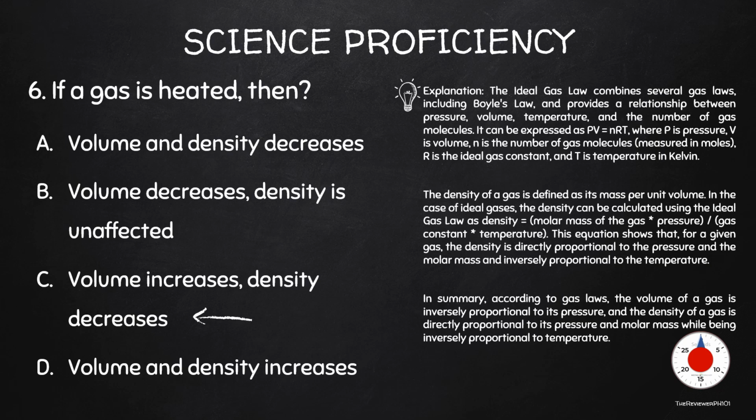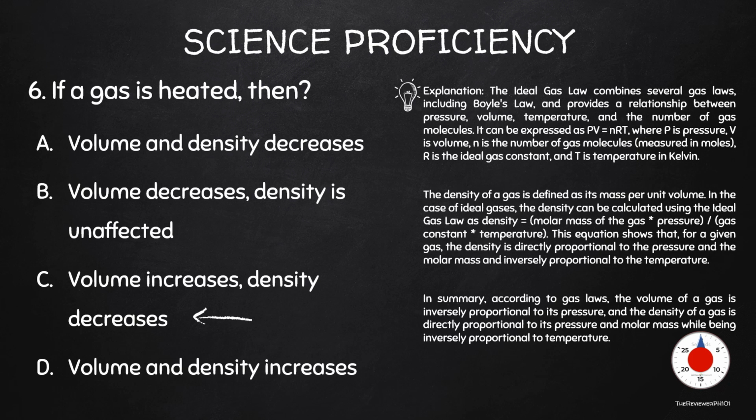Explanation: the ideal gas law combines several gas laws, including Boyle's law, and provides a relationship between pressure, volume, temperature, and the number of gas molecules. It can be expressed as PV equals nRT, where P is pressure, V is volume, n is the number of gas molecules, measured in moles, R is the ideal gas constant, and T is temperature in Kelvin.